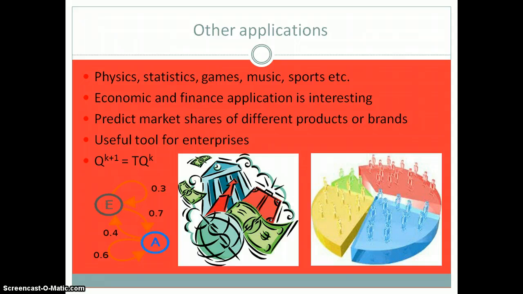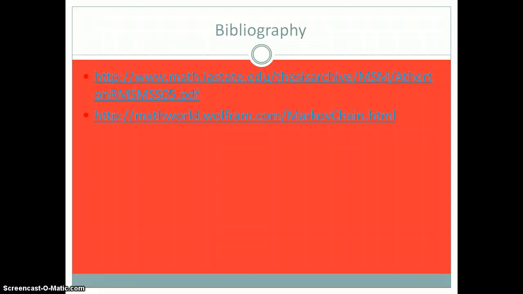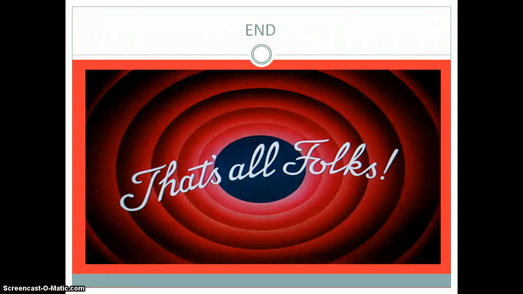This is a useful tool for enterprises, and it uses basically the same formula, q to the power of k plus 1 equals T times q to the power of k, which is the main Markov chain formula, and it's pretty simple. It's more simple for a business case than Google, but it's still very important in both cases. So this is my bibliography, and that's all, folks.